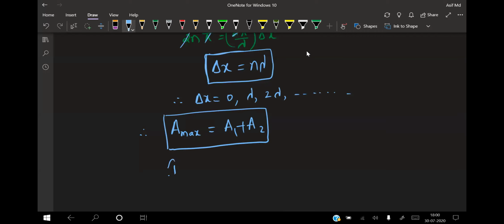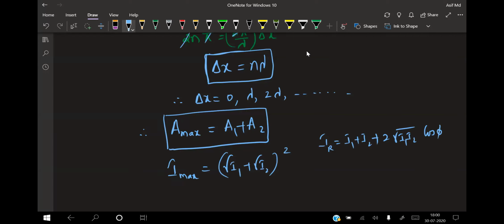The same way, maximum intensity, I max, will be equal to root of I1 plus root of I2 whole square. How? See, I resultant, we know, is I1 plus I2 plus 2 under root of I1 I2 into cos phi. Now if I take the value of phi as 0, this will become root of I1 plus root of I2 whole square only, like A plus B whole square. That is the reason I'm writing it with that condition. I hope you got those conditions. I'm rubbing this one that is already there in the upper part, so I'm just rubbing this condition once again.